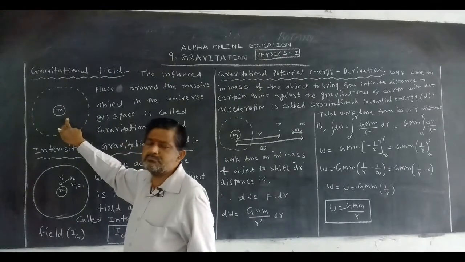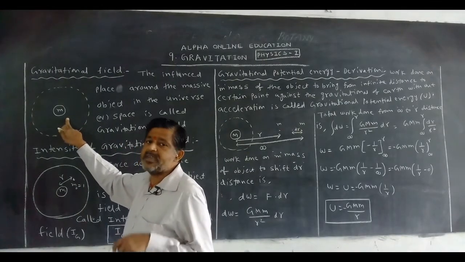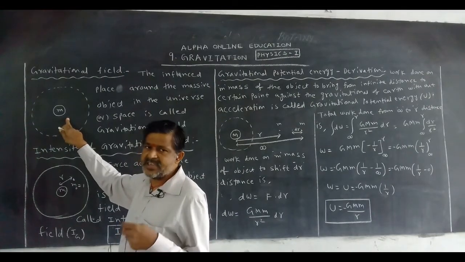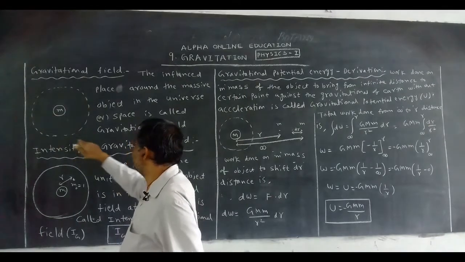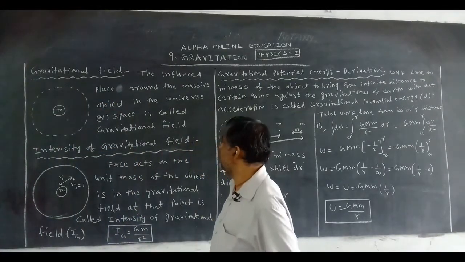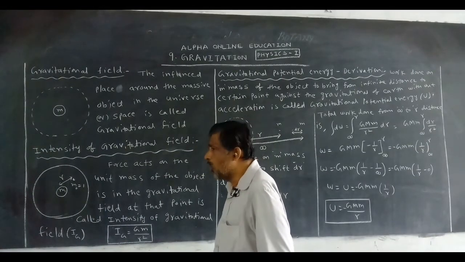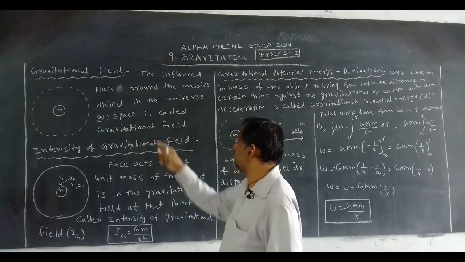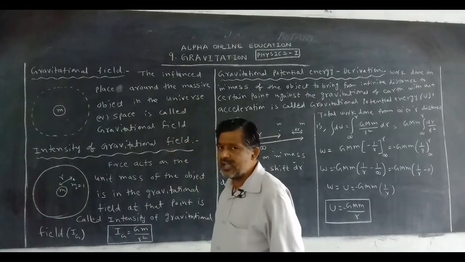This may be a sun, maybe a star, maybe a planet, maybe a satellite, etc. They have some influenced place around them. That influenced place around the massive object or particle in the universe or space is called gravitational field.